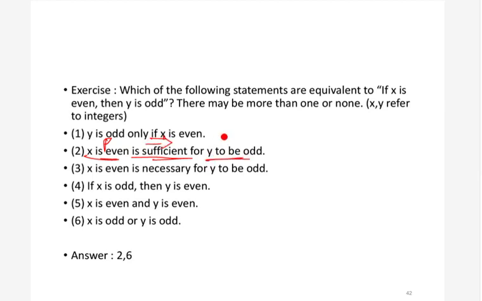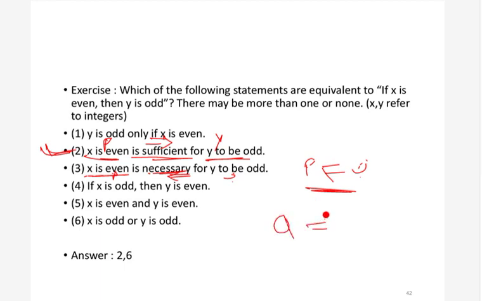Let's see this. X is even is necessary. We know that necessary goes backward. So basically this is p, this is backward, this is q. So this thing is same as q implies p. We already know that this is not equivalent to p implies q, so you can say that this is also not correct.